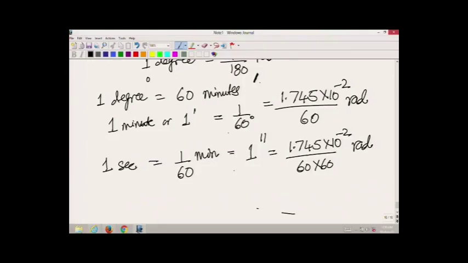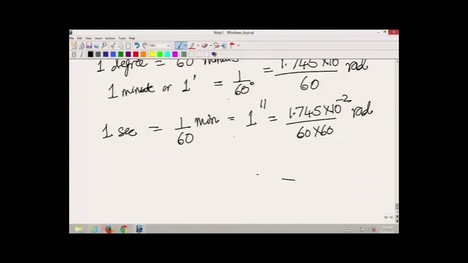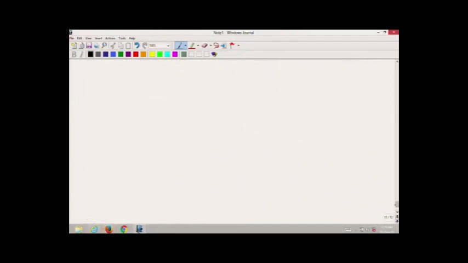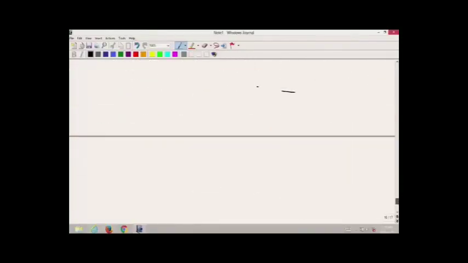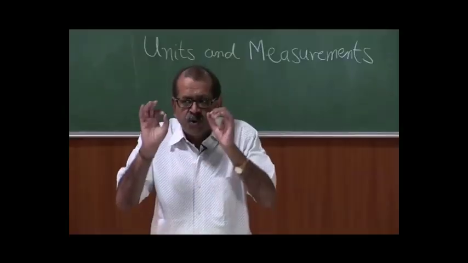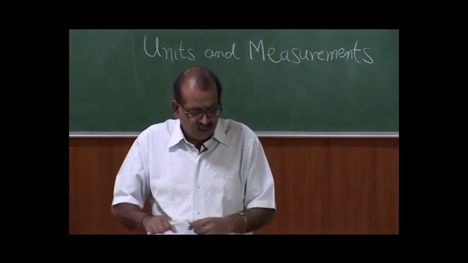So, let us take an example of a problem involving this. Be careful, in problems like this, the best way to do the problem is to draw a figure and then work it out.